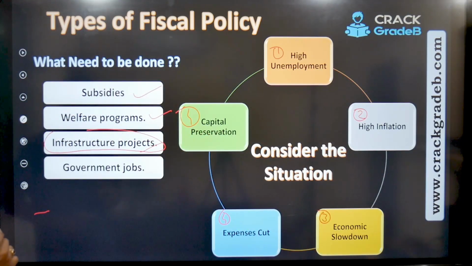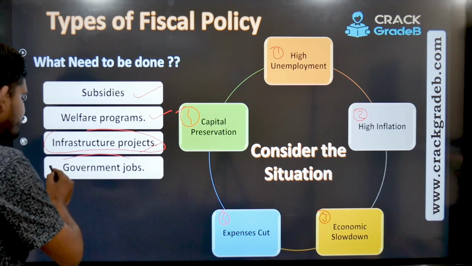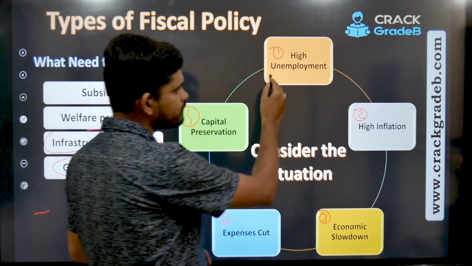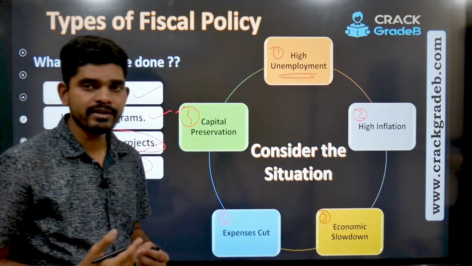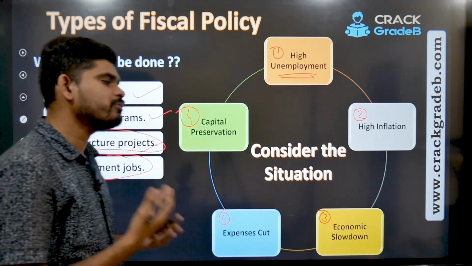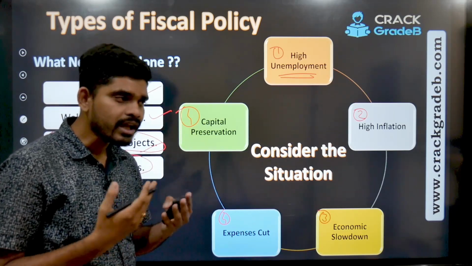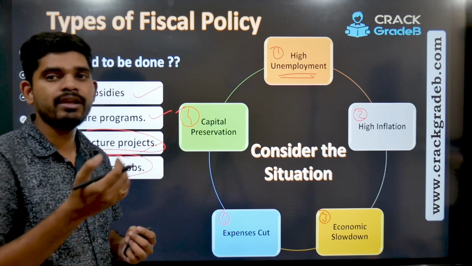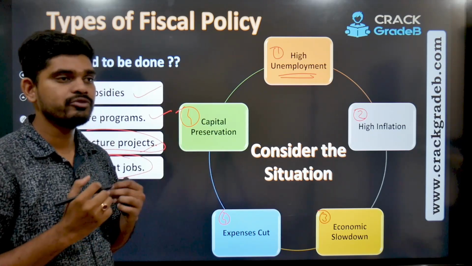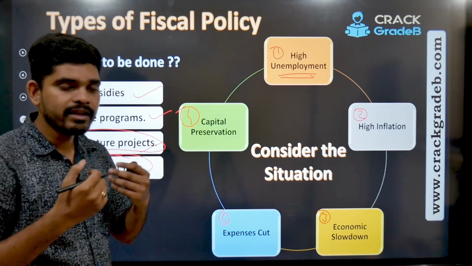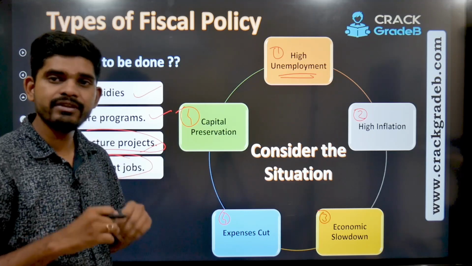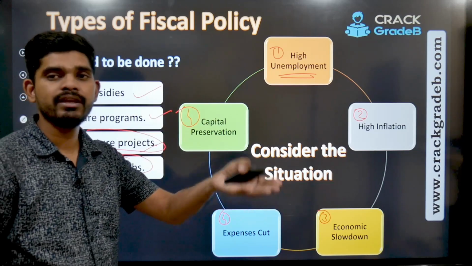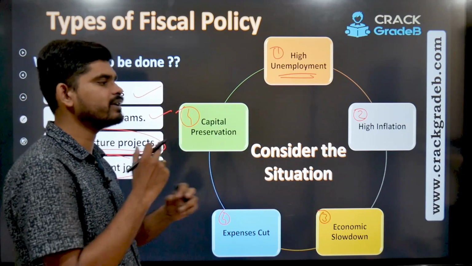And government can also bring out some notifications for government jobs, so that when the unemployment rate is high, there should be a few recruitments through which some eligible unemployed people get into mainstream jobs, and when they get into the job, they have the money in terms of salary, they spend, that helps the economy grow, right? So it's a cycle.